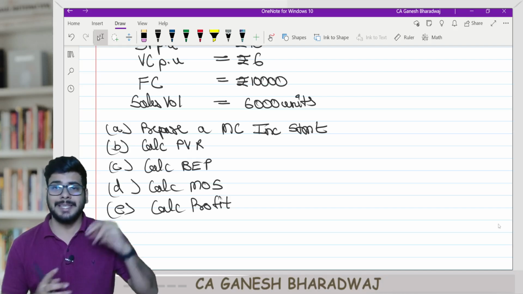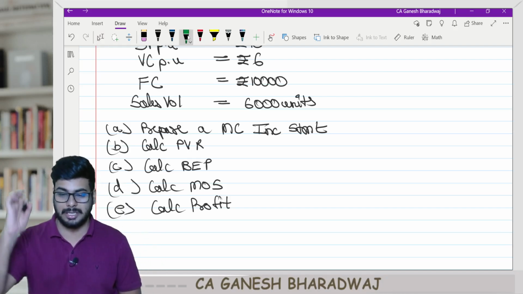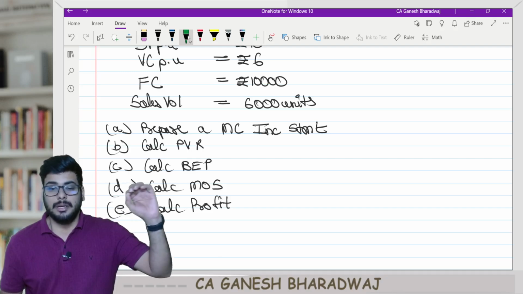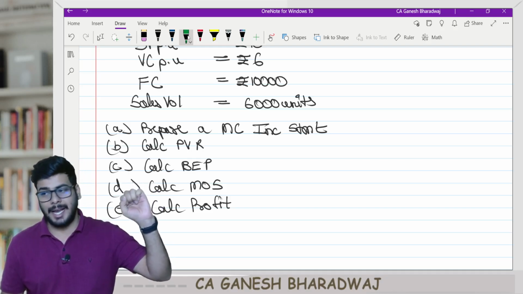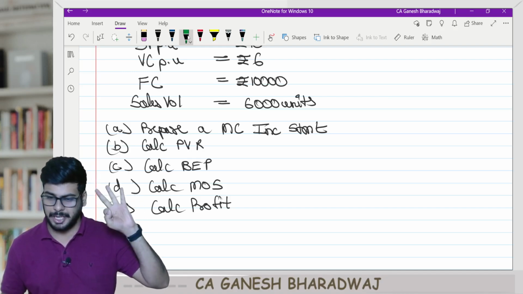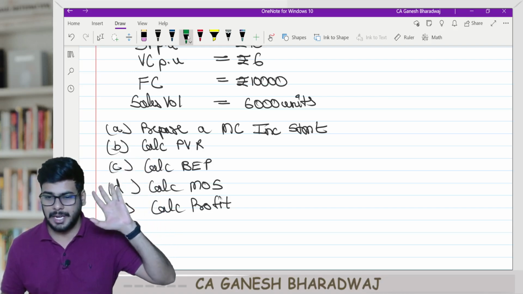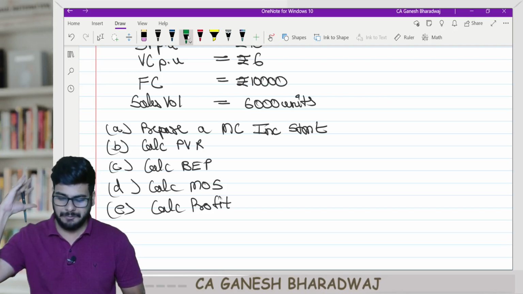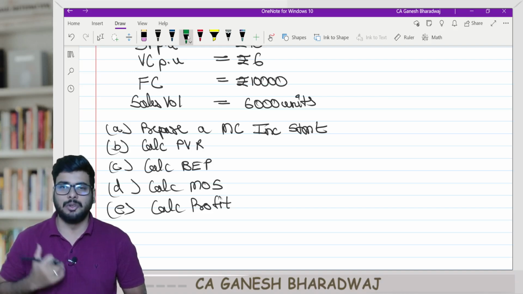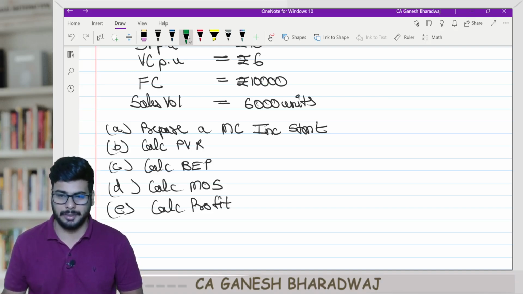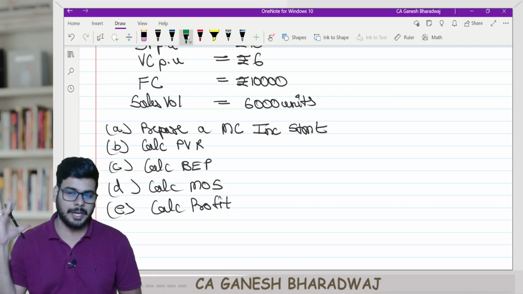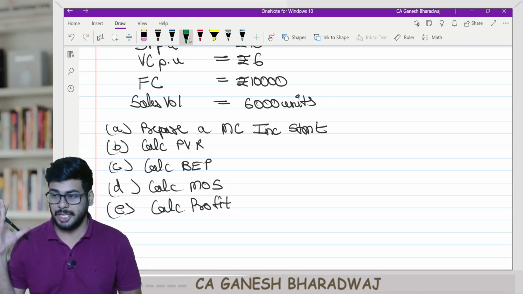Now, in the basic concepts, when we learned, I told you very clearly. Our subject has how many objectives? Come on, participate. 3 objectives. Objective A, stock valuation, profit computation. Objective B, decision making. Objective C, control. Now, this chapter, marginal costing, deals with objective B, decision making.